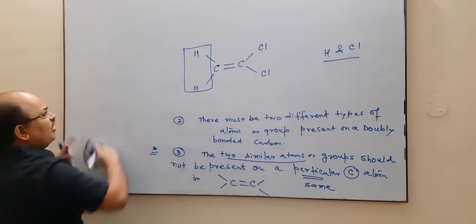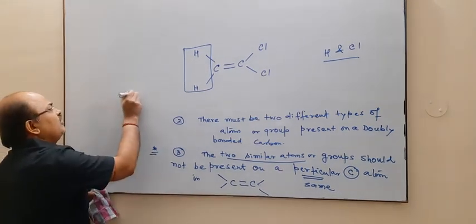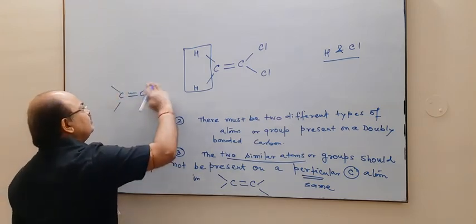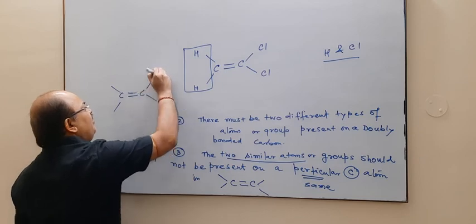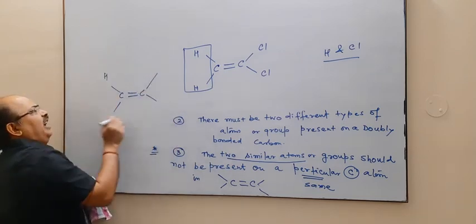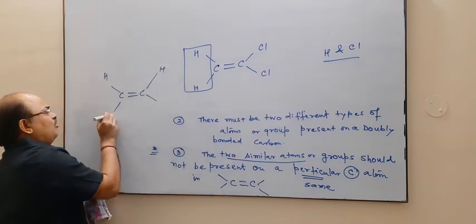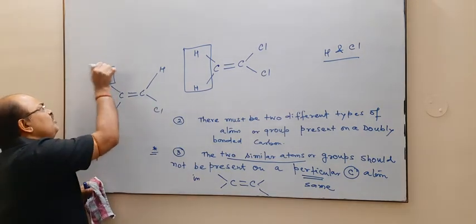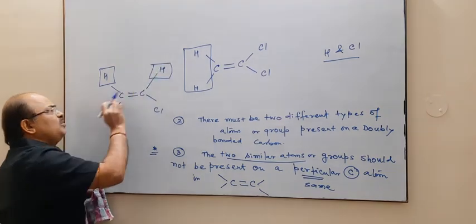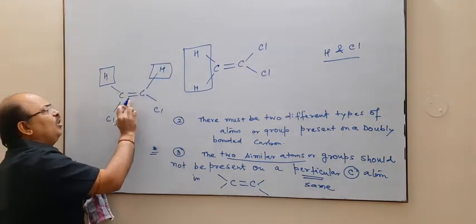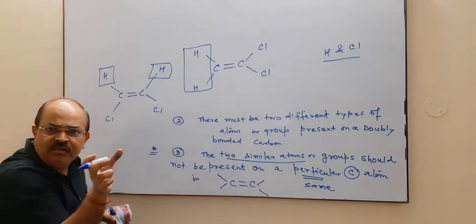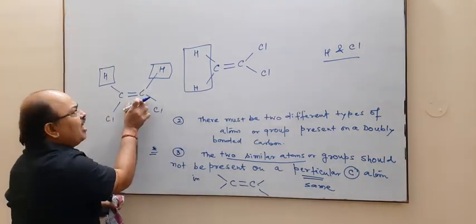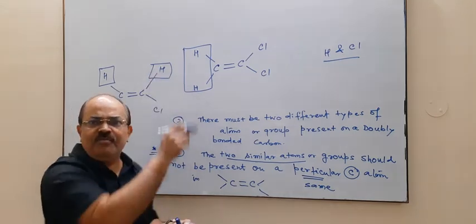It means if we write this type, okay, this is hydrogen, say this is hydrogen, this is chlorine, this is chlorine. There are two similar atoms, but these two similar atoms are present on two different carbons. They are not present on the same carbon.